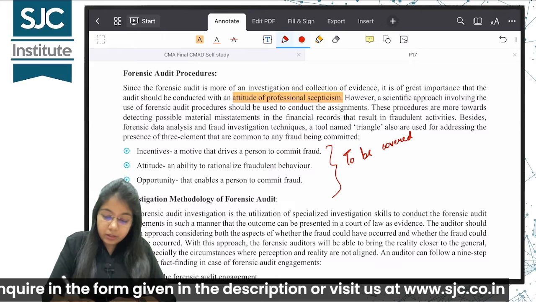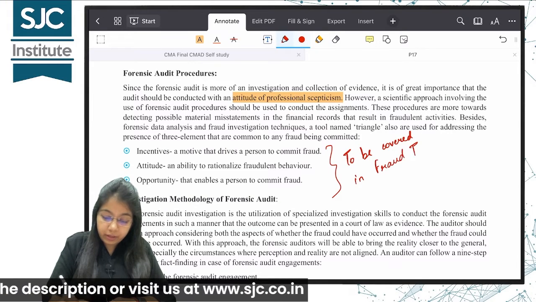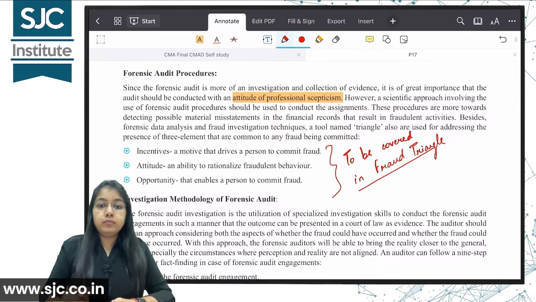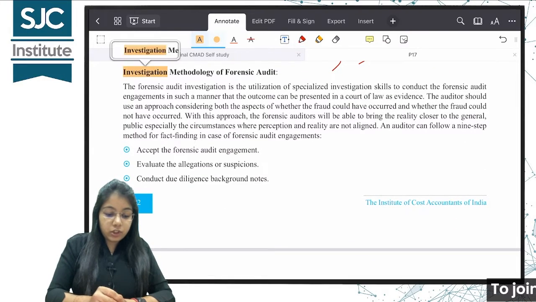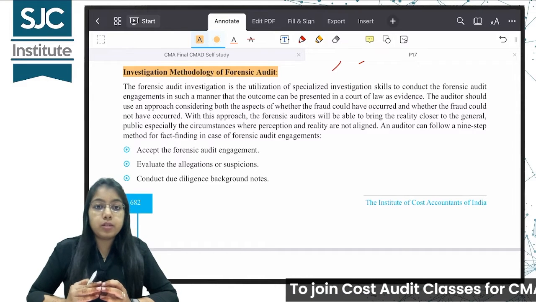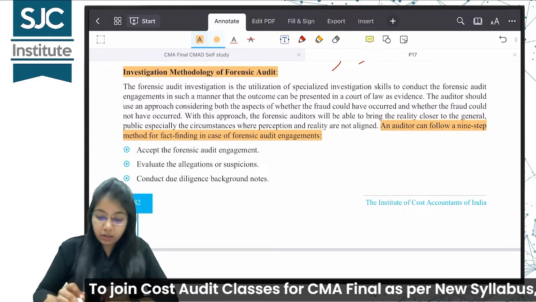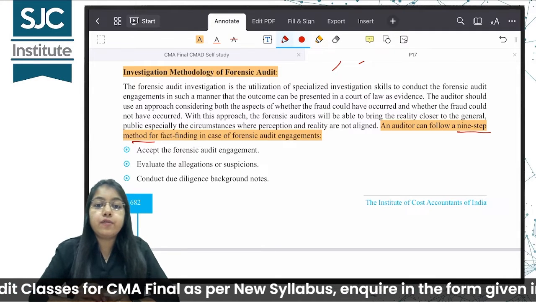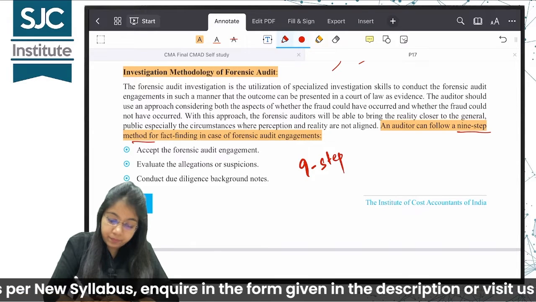Okay, to be covered in fraud triangle. Okay, the next topic here is investigation methodology of forensic audit, wherein we'll be studying the steps of forensic audit. Okay, it's a 9-step procedure, 9-step approach. An auditor can follow a 9-step approach for fact finding in case of forensic audit engagement. So you can write over here 9 steps are there.